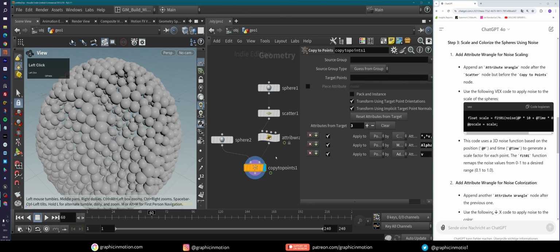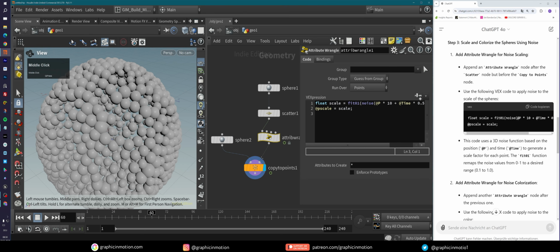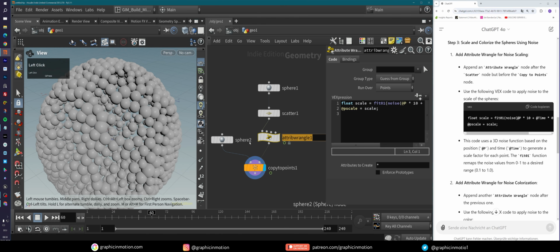Already quite nice. So here's our attribute wrangle. And let me quickly rename this and say that this is randomize p-scale. Okay, so that I don't get lost. And he tells us this code uses a 3D noise function based on the position and time to generate a scale factor for each point. The fit function remaps the noise values from 0 to 1 to a desired range of 0.1 to 1.0. That's really cool. So he explains what he's doing here.